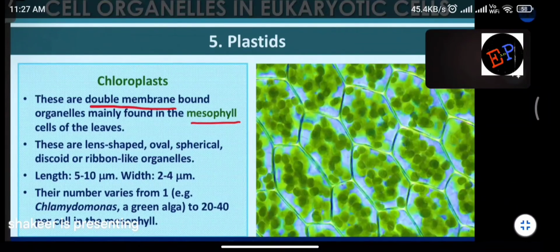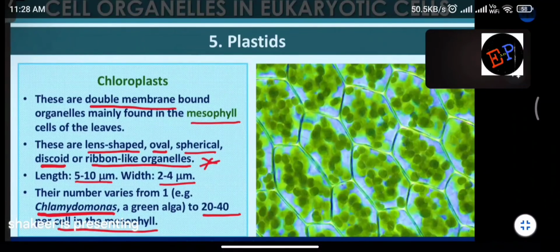Clear? So these chloroplasts are lens shaped, oval shaped, spherical, discoid or ribbon-like organelles. This question also can be asked in the examination. What is the shape of the chloroplast? Chloroplast can be lens shaped, oval shaped, spherical, discoid, or ribbon-like. Their length varies from 5 to 10 micrometer and width varies from 2 to 4 micrometer. And their number varies from 1 in the case of Chlamydomonas, to 20 to 40 per cell in the case of mesophyll cells.